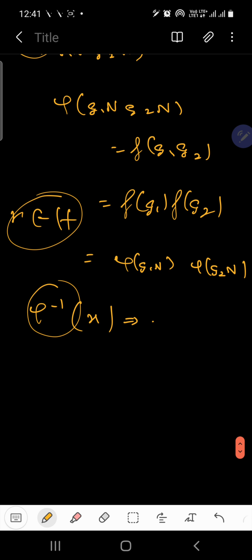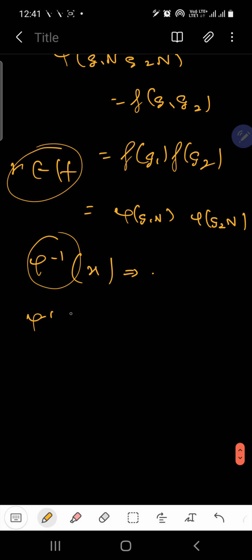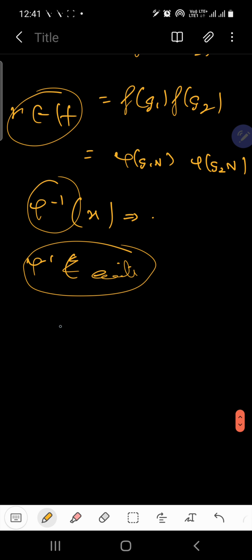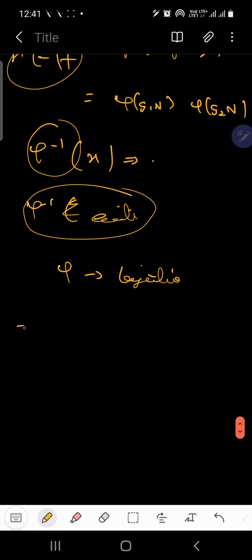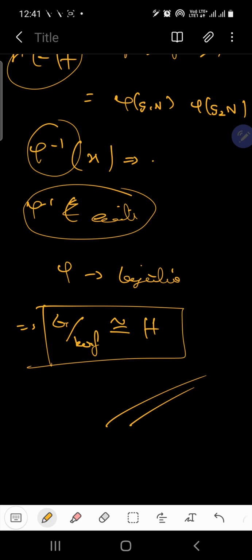If phi inverse exists, we can say that phi is a bijection, which gives us the conclusion that the quotient group is isomorphic to H. So this is the proof of the first isomorphism theorem. I hope you have understood this theorem. Meet you in the proof of the second isomorphism theorem in the next lecture.